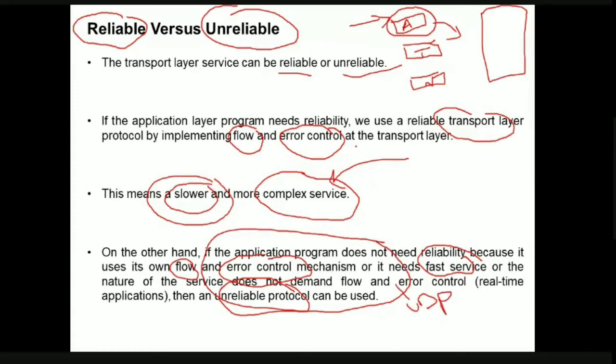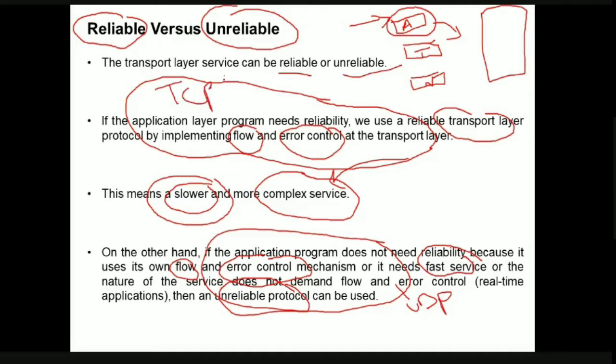Okay, and if the application layer program requires flow control and error control, then we have to use either TCP or SCTP. Mainly and most frequently, we are going to use the TCP protocol, and this is what we are going to discuss also.